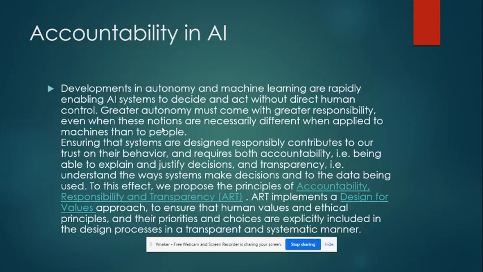So who is going to be held accountable for that? Those are some of the problems we are going to be facing, and knowing accountability.